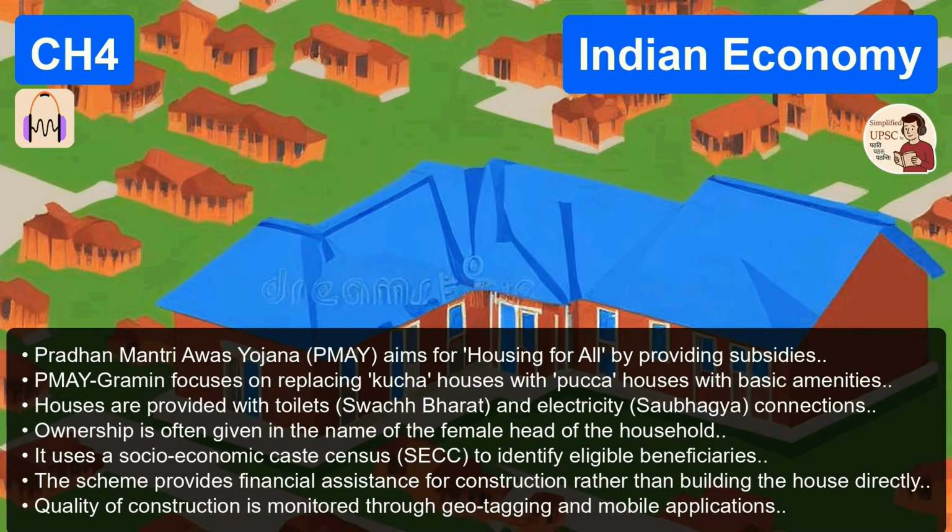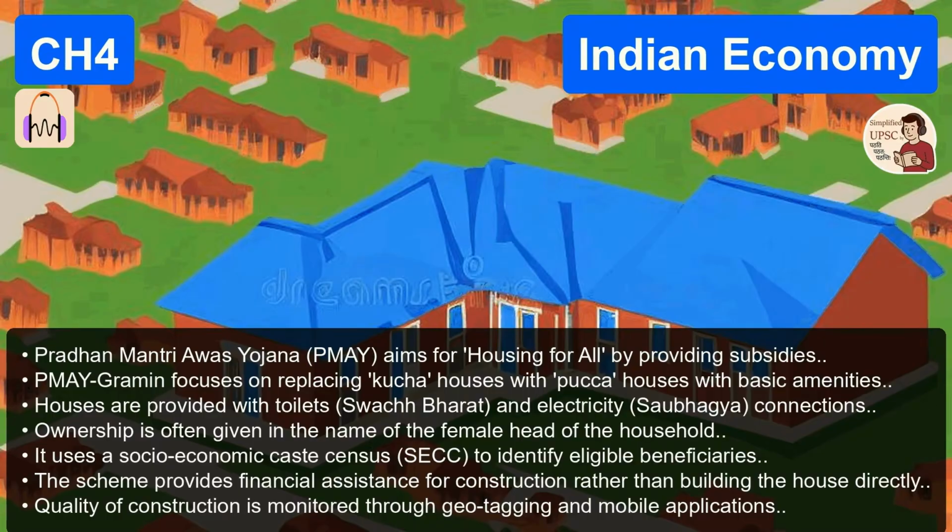Exactly. So the state is pouring billions of rupees into a bucket that is completely riddled with holes. Which means the actual targeted poor person gets nothing? And that highlights the critical need for what we call narrow targeting. Defining exactly who needs help and making sure only they get it. Yes. The intent of the social sector schemes was always noble, but the archaic, paper-based delivery machinery was fundamentally broken.